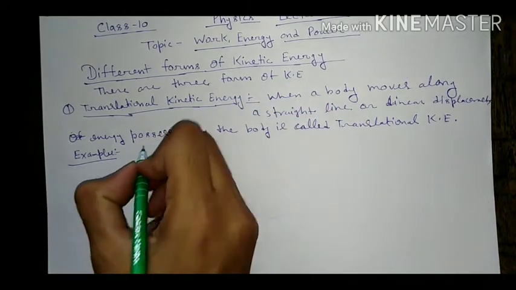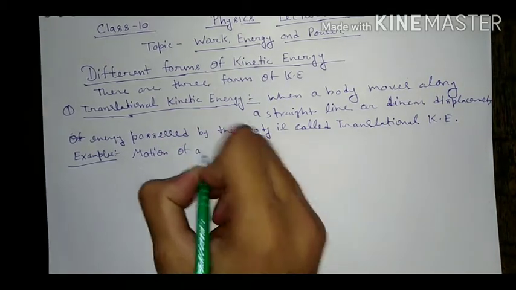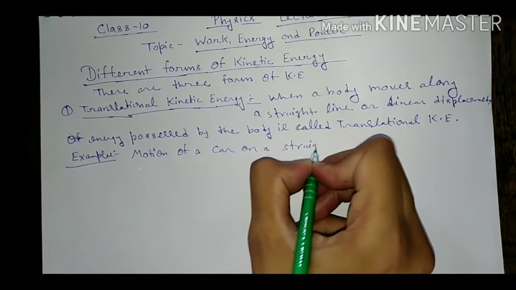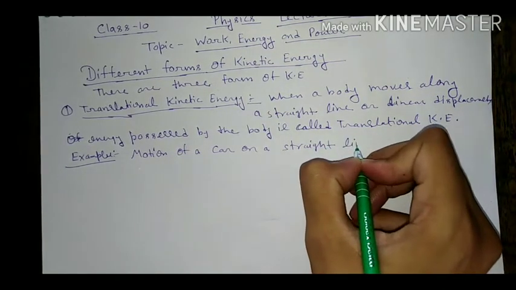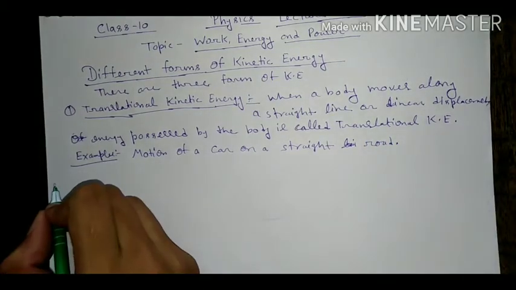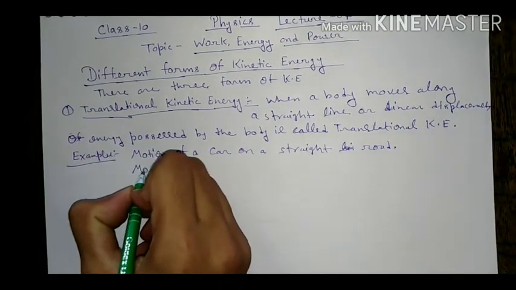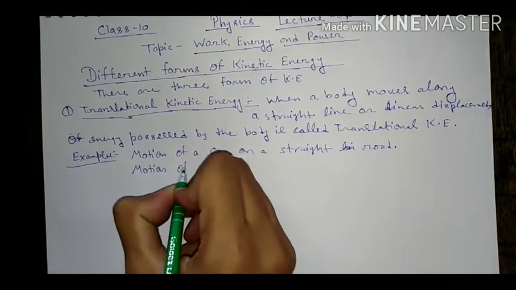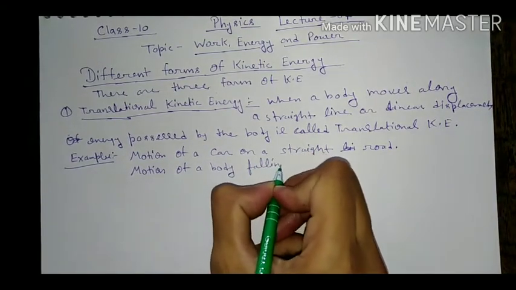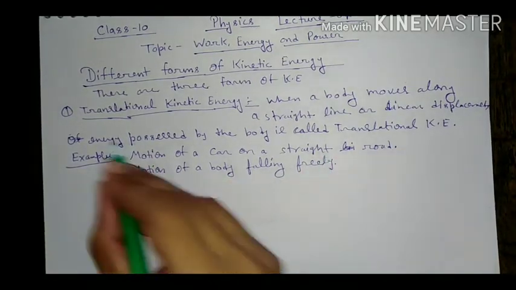So we will write here: motion of a car on a straight line, straight road. And motion of a body falling freely. This is also an example of translational kinetic energy.